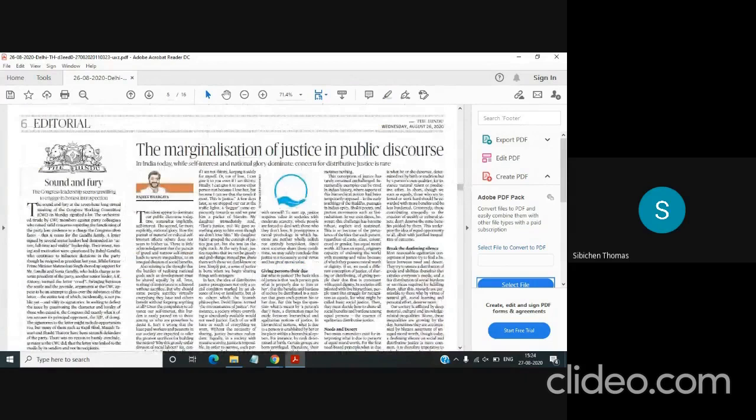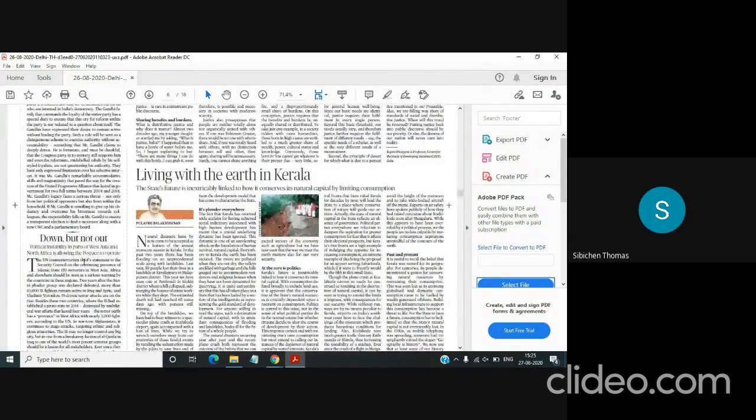Then we move to the next page, which is the editorial page. In the editorial page, this article, Sound and Fury, concerns political news on the Congress party. So we can skip it. Then you have the next one, Down but not out: politicians' instability in parts of West Asia and North Africa is allowing the IS space to cooperate. So this is international news. This is news that comes under international affairs.